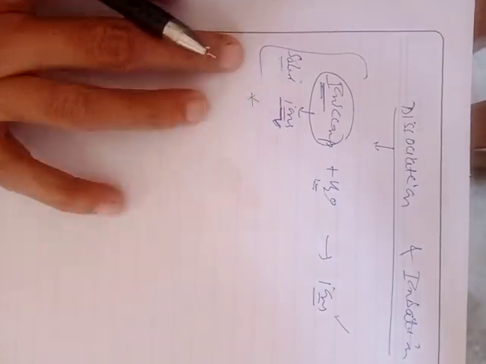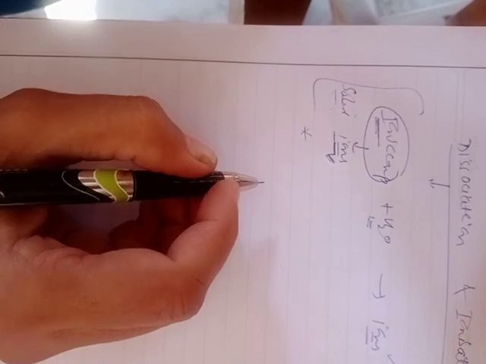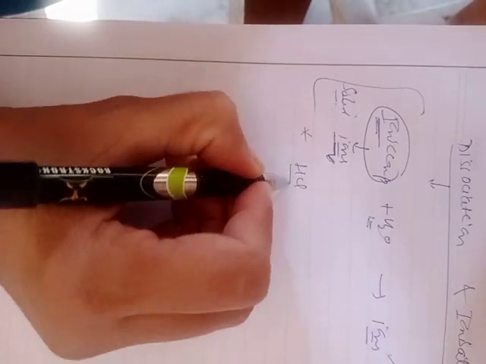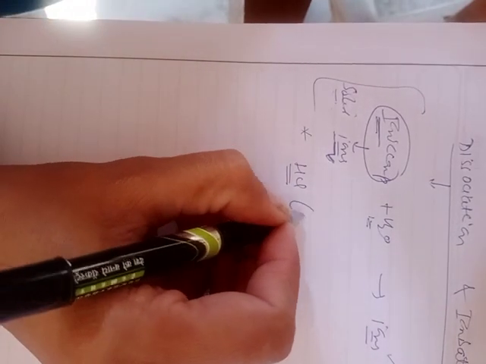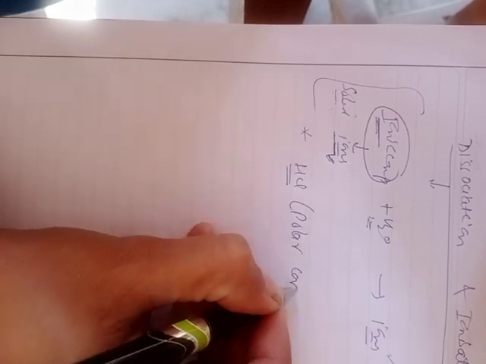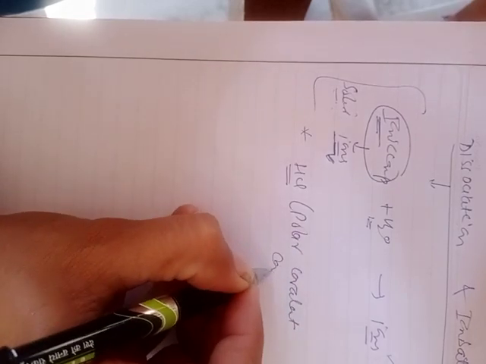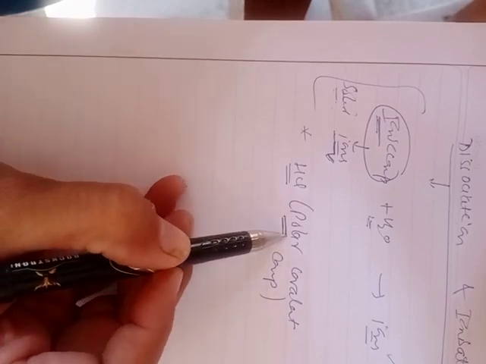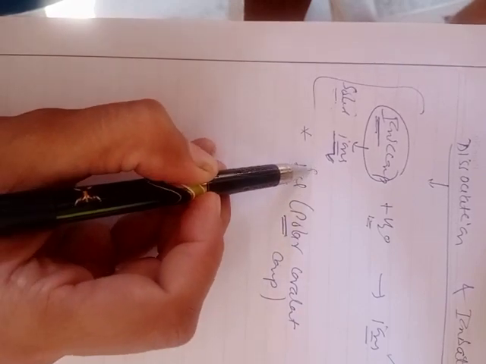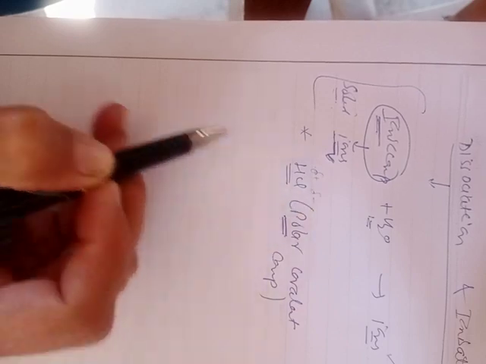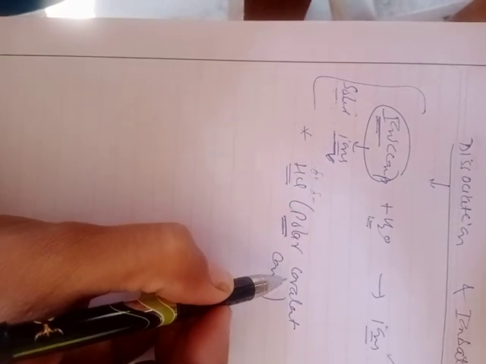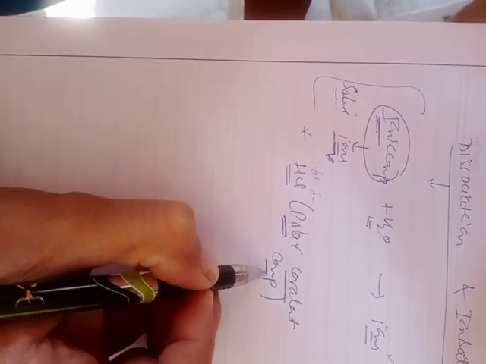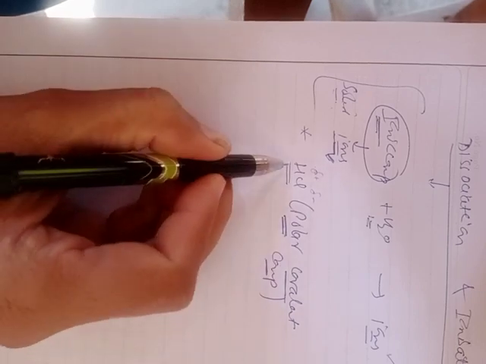But in case of a neutral molecule, suppose we have taken a neutral molecule like HCl. As we know, this HCl will act as a polar covalent compound. Polar means which have the ability to produce dipoles. One of them is slightly positive charge, the other will be slightly negative charge. And the compound is covalent because it is formed by sharing of electrons between these two atoms.